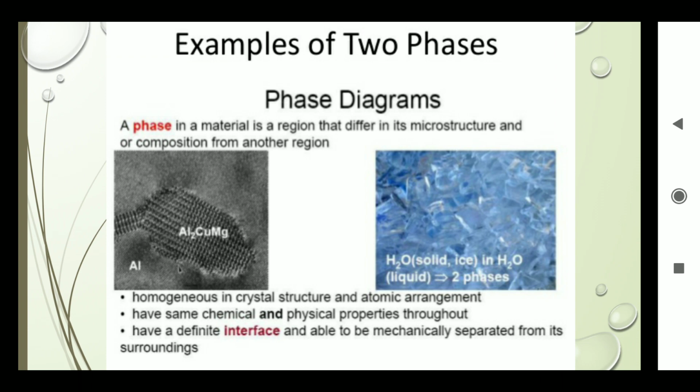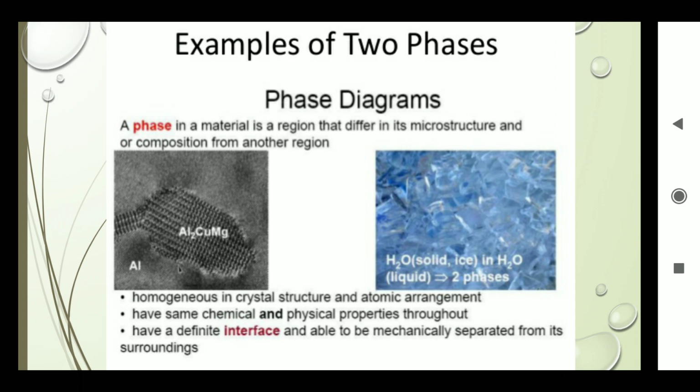Examples of two phase phase diagrams. A phase in a material is a region that differs in its microstructure and/or composition from another region. In the first diagram, we clearly see aluminium and Al2CuMg. Second, water, present in the solid form, that is ice, and liquid water. Crystalline ice is present in the liquid water, that is two phases.